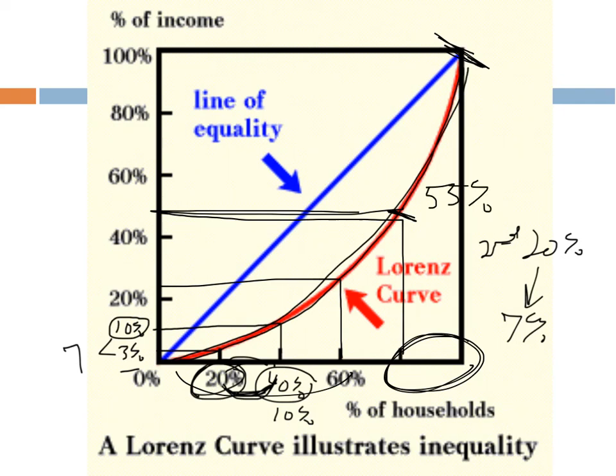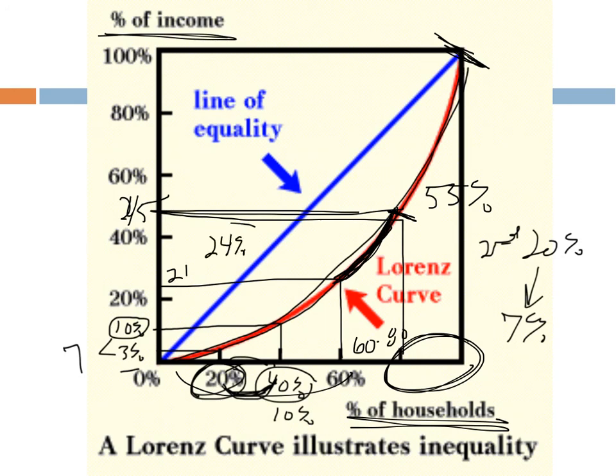This is the thing that's the most confusing for people, but it's really a pretty easy graph to read. This is total percent of income, and this is total percent of households. So you can find each group's share by finding their part along the curve. This part along the curve is from about 21% to 45%. So this part along the curve, the 60 to 80%, has about 24% of the income for themselves.